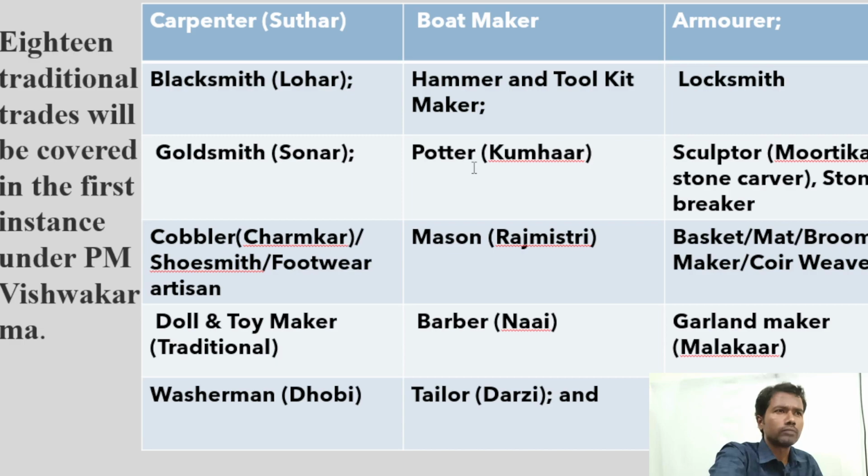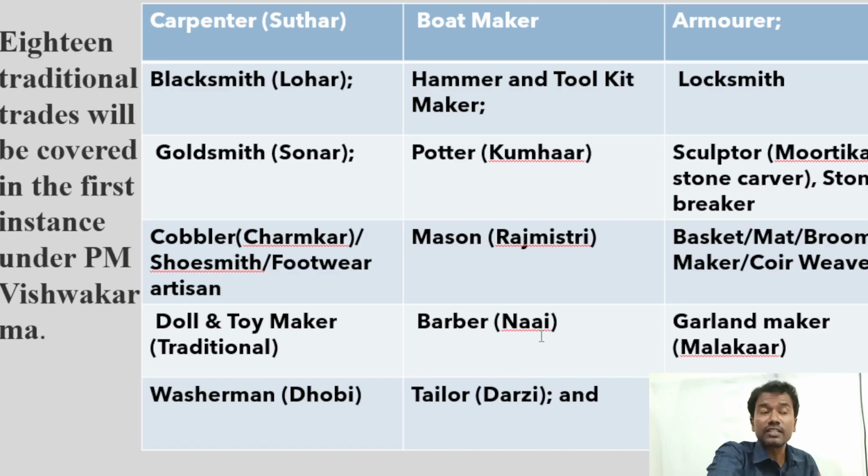Potter, the kumar, sculptor, stone breaker, cobbler, mason, basket maker. You can see the particular lady, basket or broom maker. Similarly, toy makers. You know some toys like the Etikoppaka toys of Visakhapatnam, some toys have received a GI tag also, geographical indication tag. Check it. What is a GI tag? And Etikoppaka toys are of which state and which district? You can make a comment.